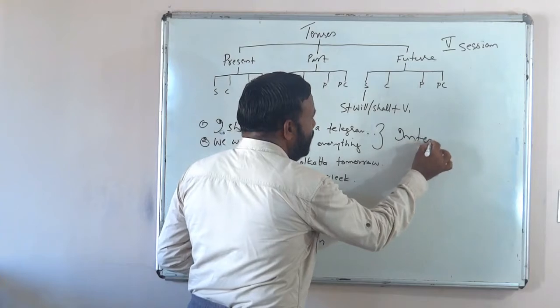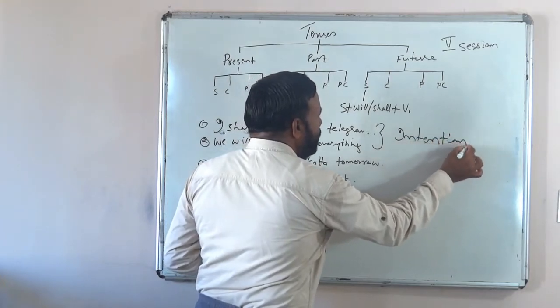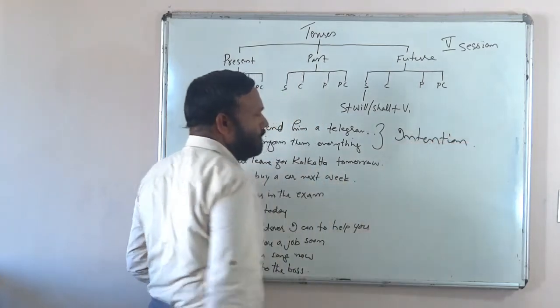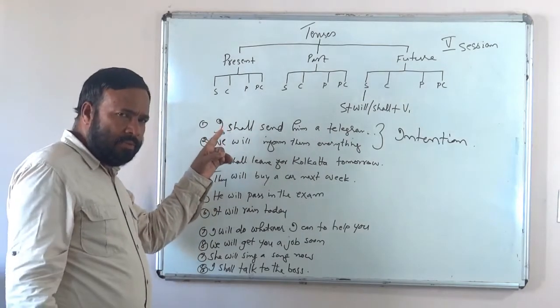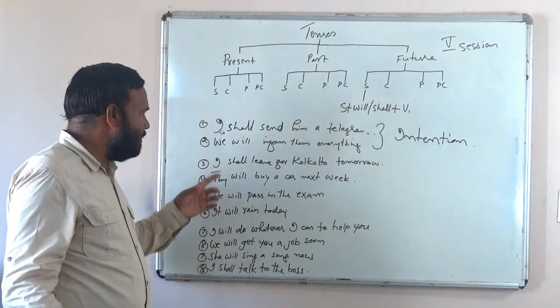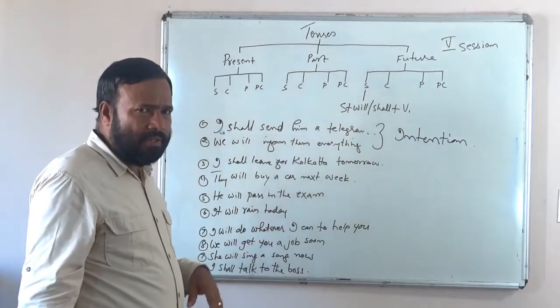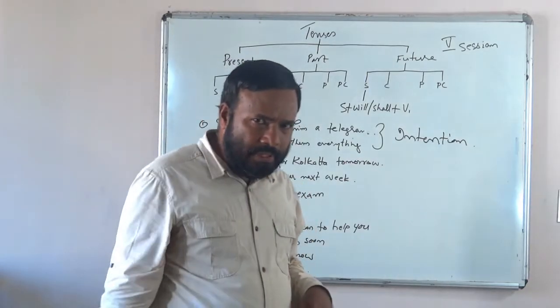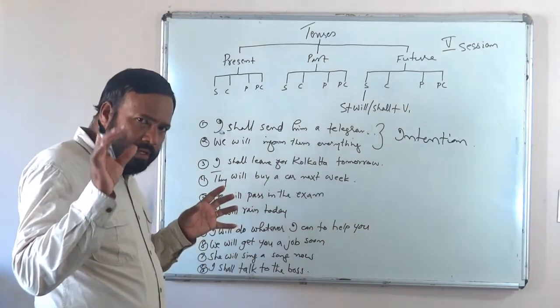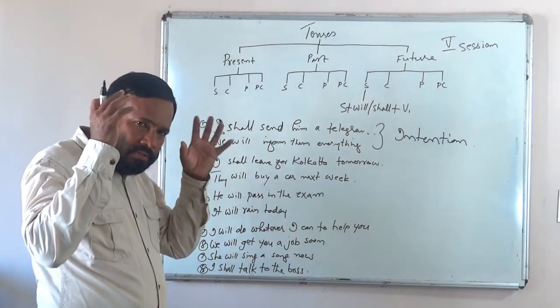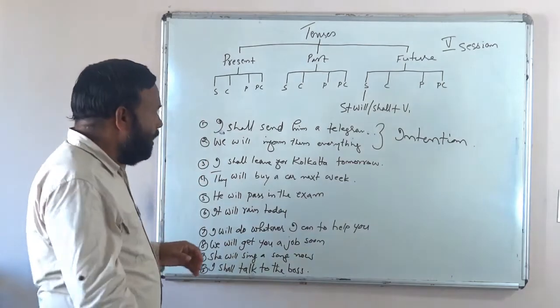The first two sentences convey the intention of the speaker. I shall send him a telegram. So that is the speaker's intention. We will inform them everything. So what the speaker plans to do, his intention, what is his purpose.